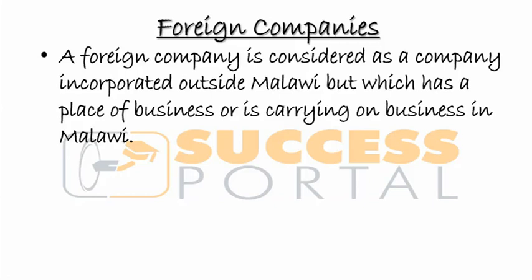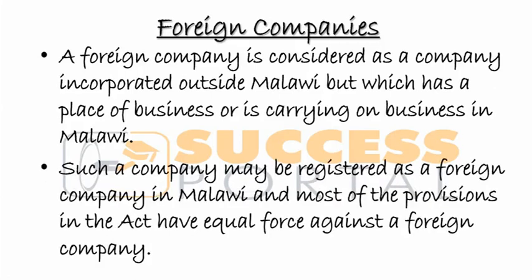That's called a foreign company. For example, if Universal East Africa is operating in Malawi, but was formed in South Africa, that's a foreign company, right? So such a company may be registered as a foreign company in Malawi, and most of the provisions in the Act have equal force against foreign companies, the same as local companies.